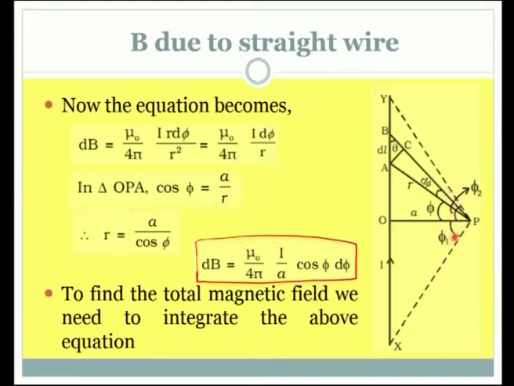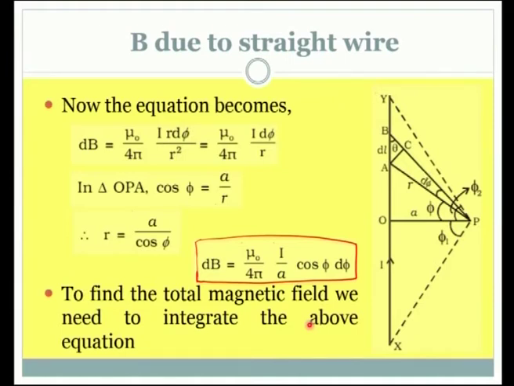So if phi varies from phi 1 to phi 2, the entire section XY is covered. See how easily all the varying quantities are converted in terms of phi. To find the total magnetic field, we need to integrate the above equation. With only one variable phi, the integration step becomes very easy.